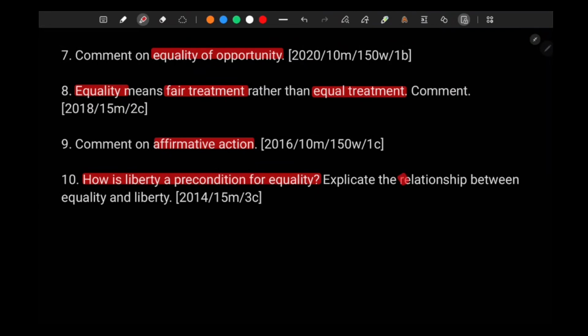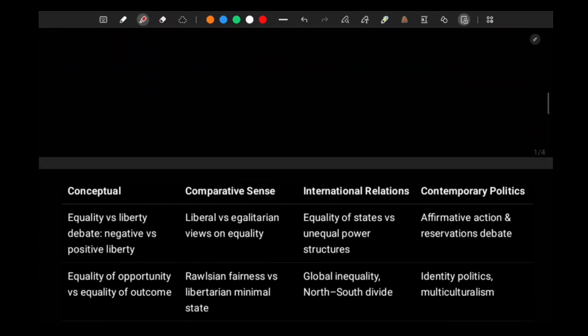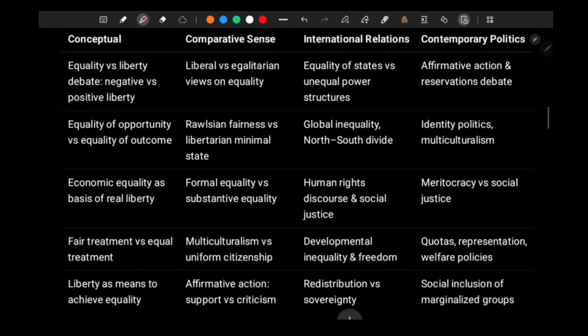So questions have been more or less on affirmative action, the relation between equality and liberty from multiple perspectives, and equality of outcome, equality of opportunity. So we have to focus on these only, right? The main conceptual questions have been asked on equality versus liberty, right? Positive and negative liberty we have seen in T.H. Green, in Hobbes. We are going to understand Isaiah Berlin as well and his conception of positive and negative liberty, right?